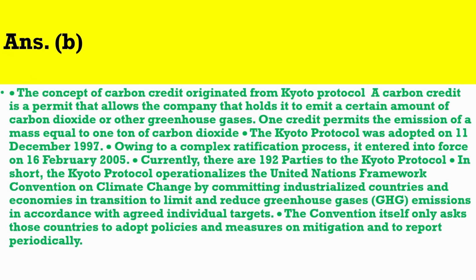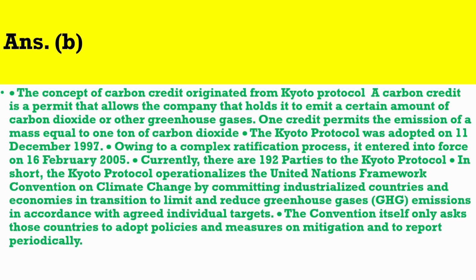The Kyoto Protocol was adopted on 11 December 1997. Owing to a complex ratification process, it entered into force on 16 February 2005. Currently, there are 192 parties to the Kyoto Protocol.